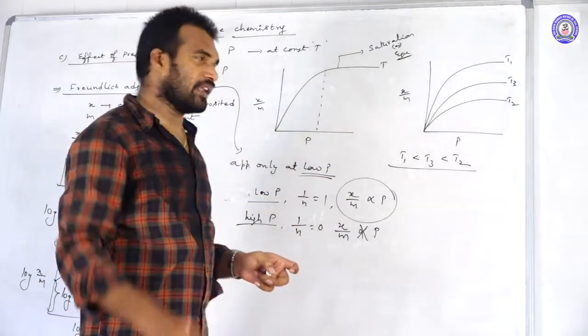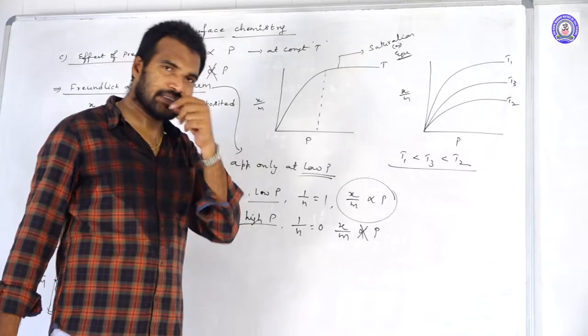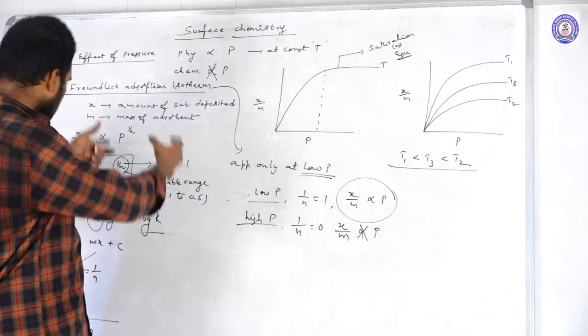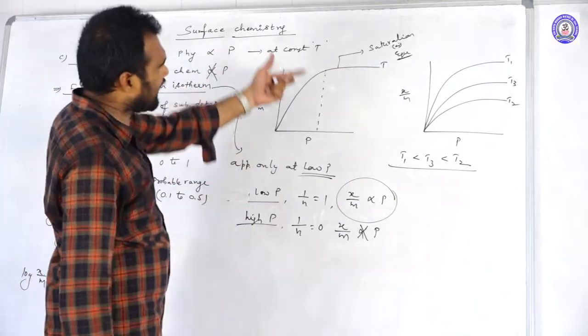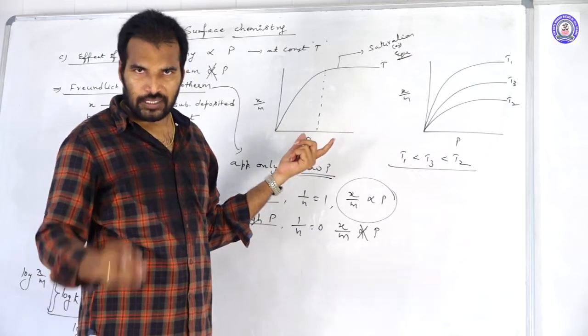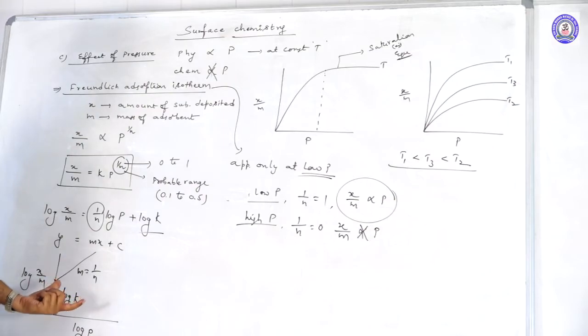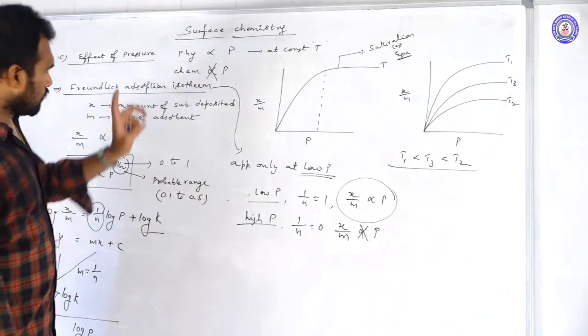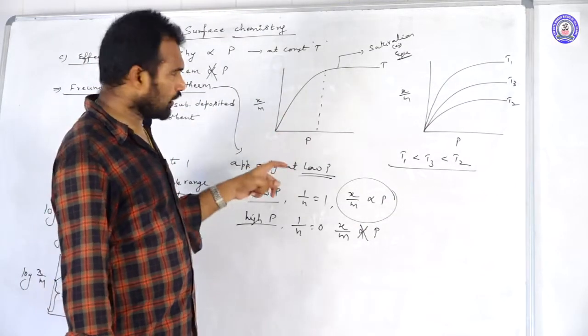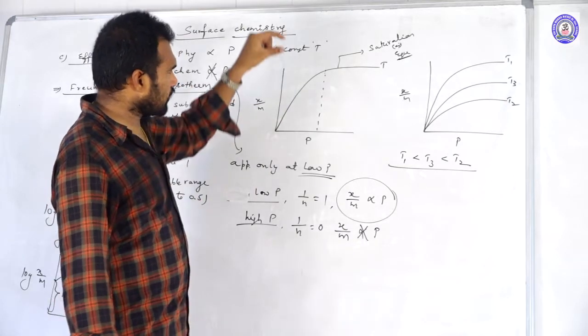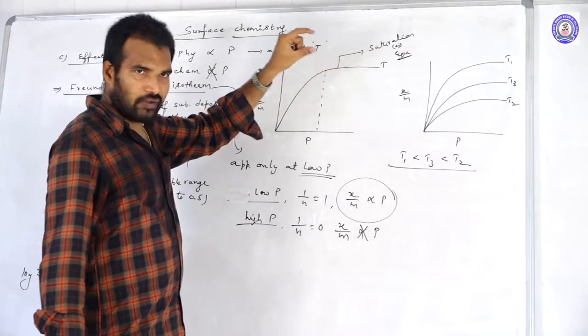Even if you increase to very high pressures, the x by m value remains the same. Based upon these results, we have drawn the graphs, based upon the theoretical explanation, to explain why the physisorption isotherm fails at high pressure conditions.